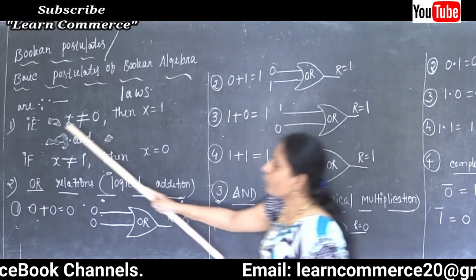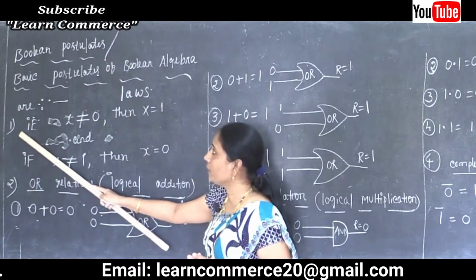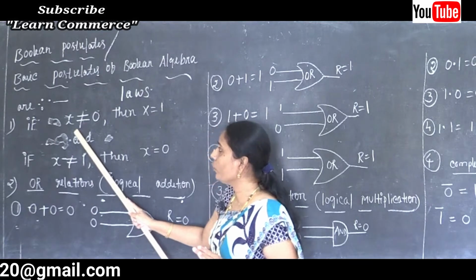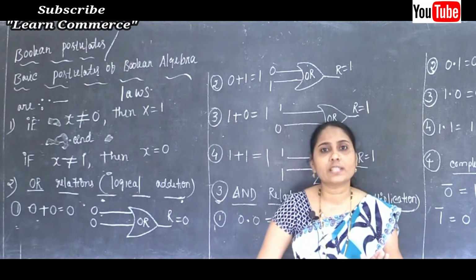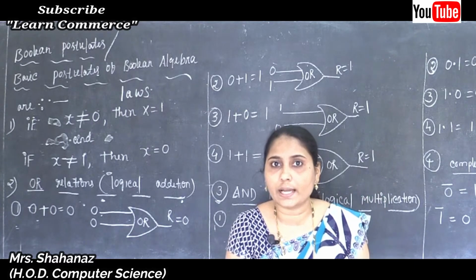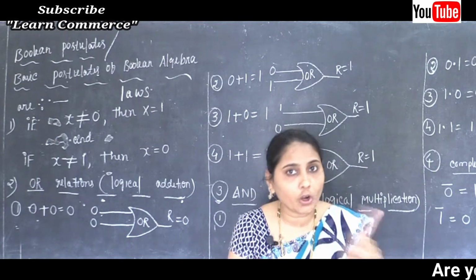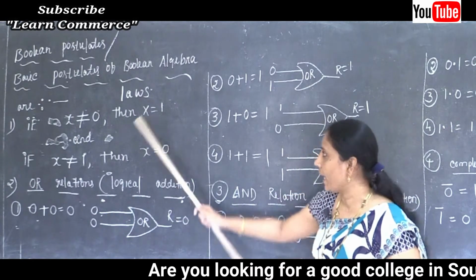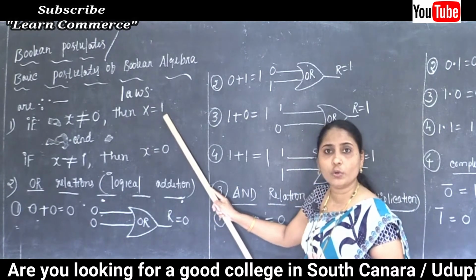Now, the first law of Boolean algebra: if x value is not equal to 0, you have to imagine, then what's the value of x? Then x value is equal to 1. Clear?